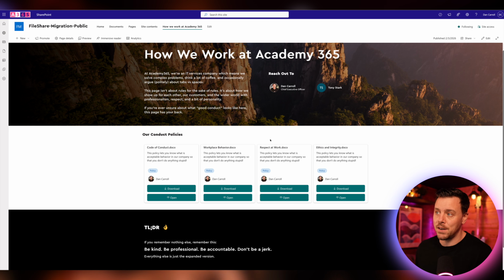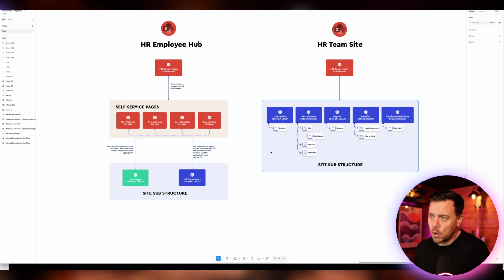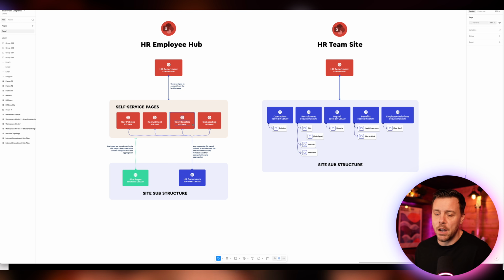But you get the benefit of it being on a page that you can surround with any context that you want, whether it's who to contact, an overview, or a too long didn't read section. It's really at this point that you can look back at your site plan and see how you wanted to segregate the content. So you know how to create the views, you create the views that you will need to meet your design, and then you just build it out and put it in place. So in theory, that's how the intranet site works.